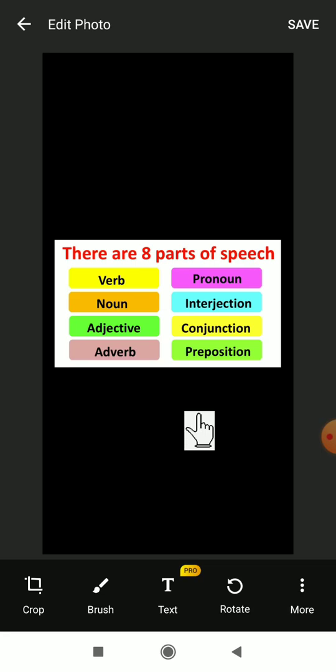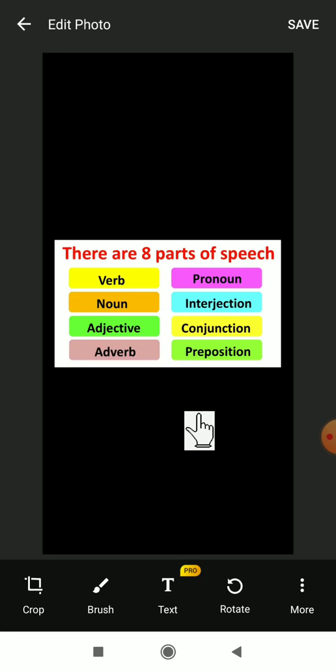In the next class we are going to learn each and every part of speech in detail, like verb: which are the verbs, types of verb, action verbs, which are the helping verbs. All these we are going to learn. Even noun, and kinds of noun, even adjectives, adverbs, pronoun and the kinds of pronoun, interjection, how to use and where to use, then conjunction, which are the examples of conjunction, even preposition. All these we are going to learn in detail in the next classes.